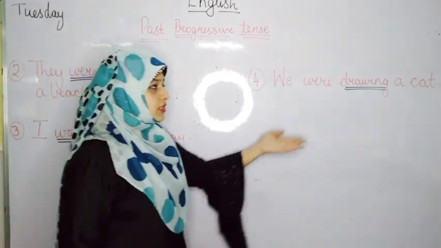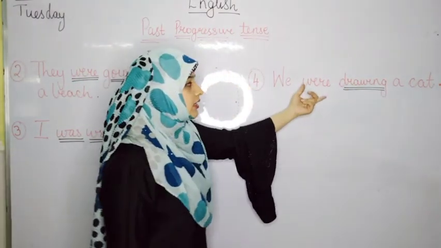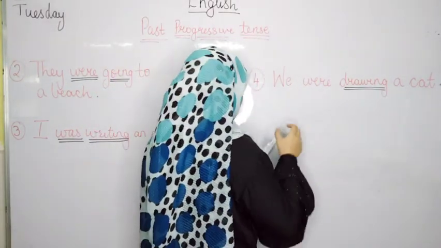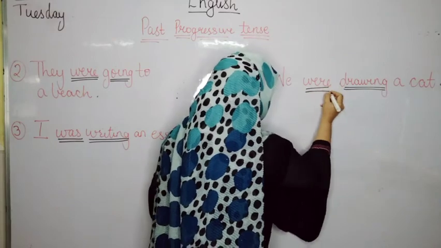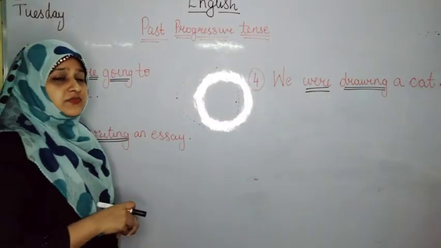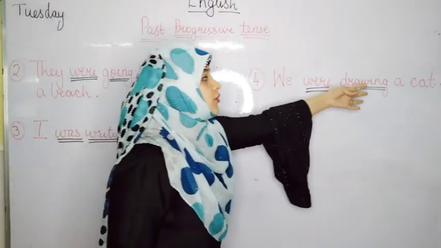tense. For this, we will see a word prior to the verb. Now again we have the word were. As I told you, this word is very important for us to know if the sentence is into past tense or if the sentence is into past progressive tense. They were drawing a cat.